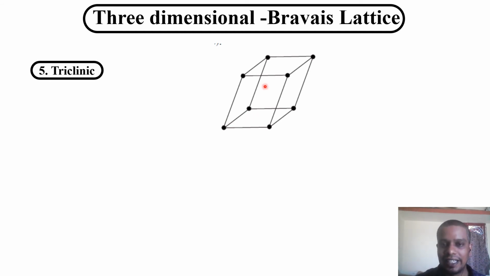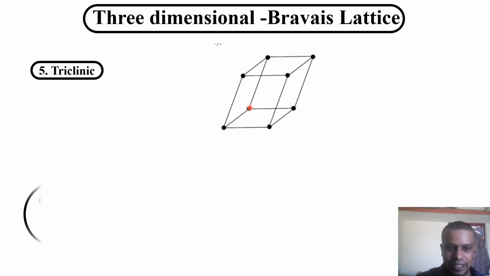So this is a triclinic structure. It has to satisfy the 6 lattice parameter conditions, which I have already told in the previous section, lecture 3. Simple triclinic means the unit cell has the lattice point only at its corners.